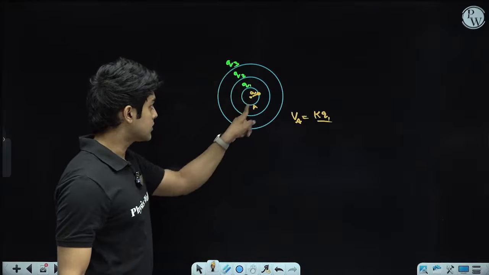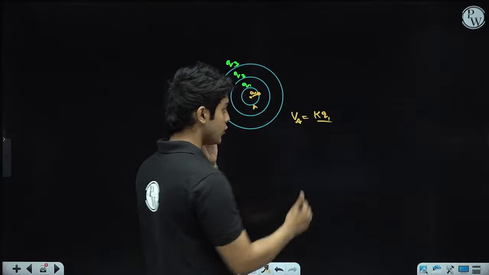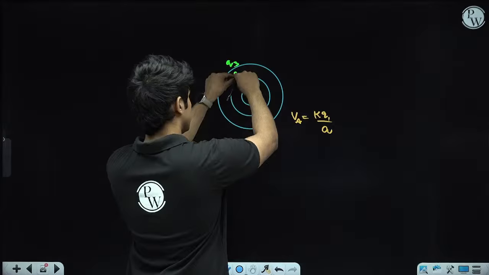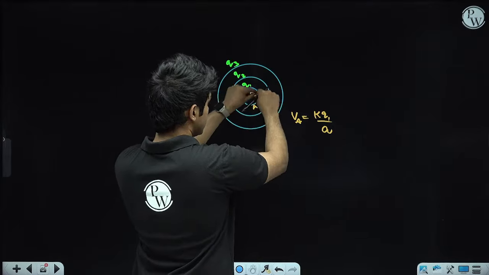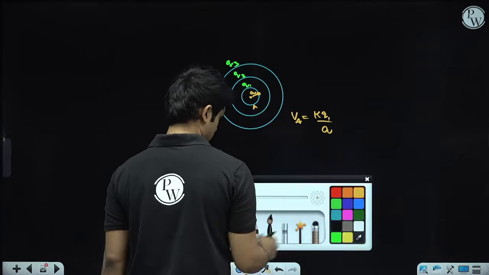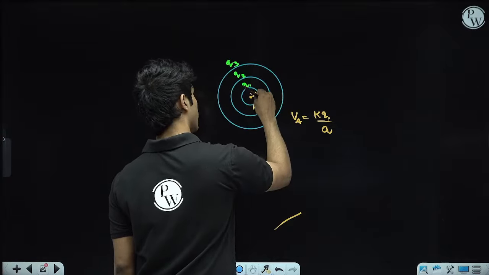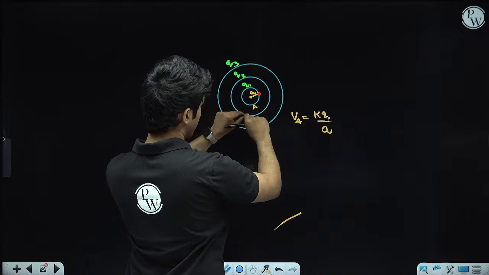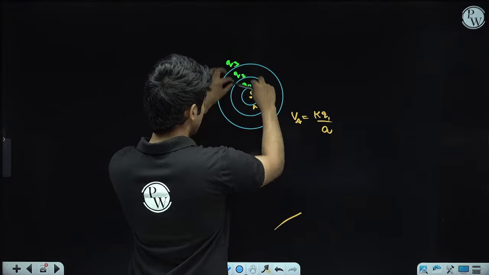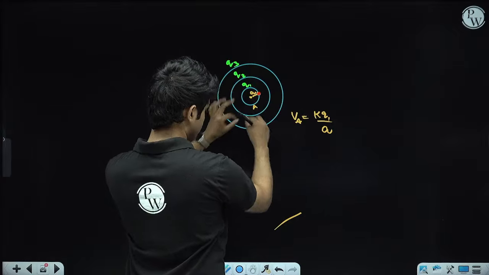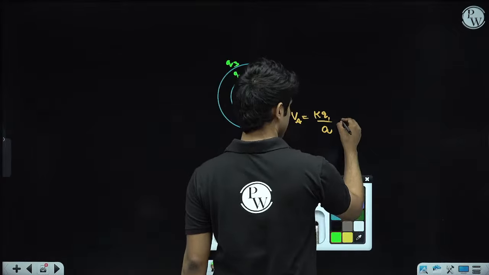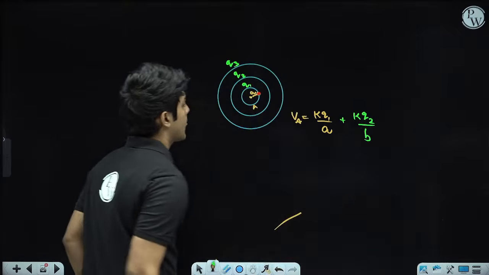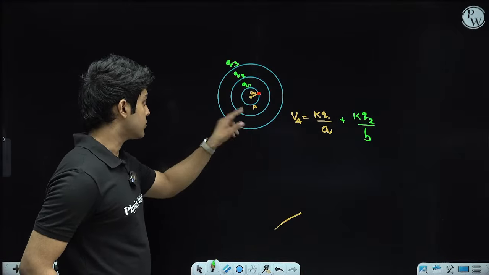First we'll include just the contribution due to Q1, so it will be KQ1 by A. Now due to sphere Q2, this point at which we want the potential is inside sphere Q2, and inside the sphere everywhere the potential is same and equal to the potential at the surface of Q2, which is KQ2 divided by B, where B is the radius of sphere Q2.